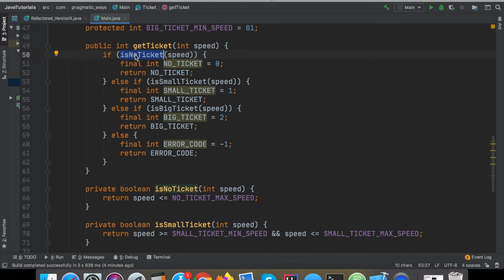It takes that mental logic that we had to think about and really paints it into the actual code itself. So now we can actually read what's going on through actual English, is no ticket, instead of having to think, okay, what is this actually doing? Oh, it's making sure that it's less than the maximum speed for a ticket, right? So again, it's all about clarity.